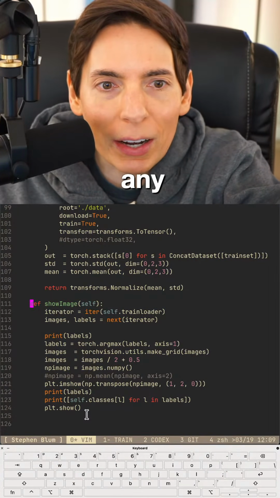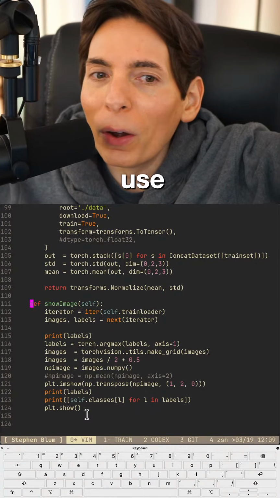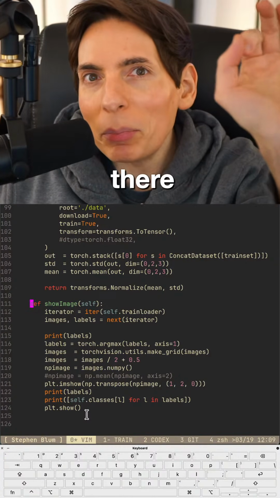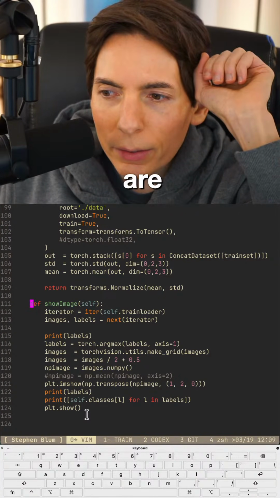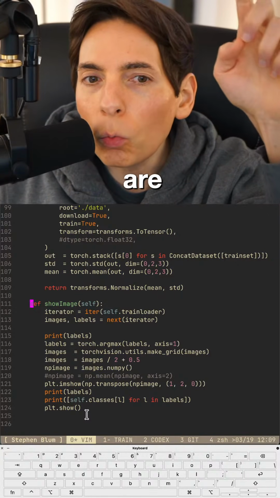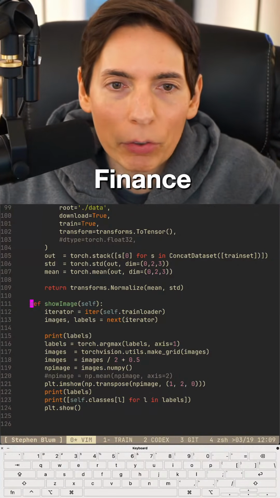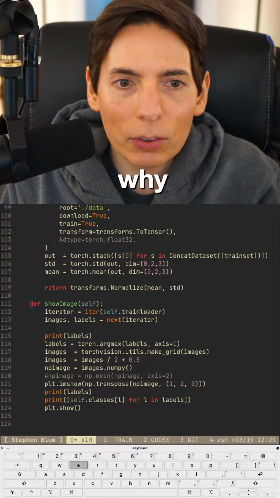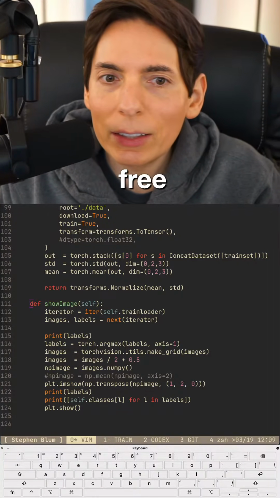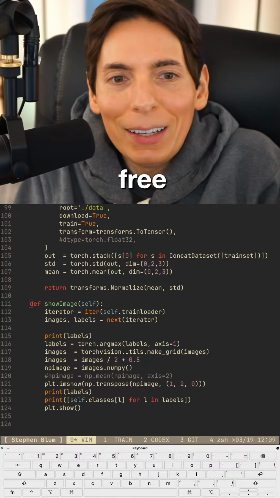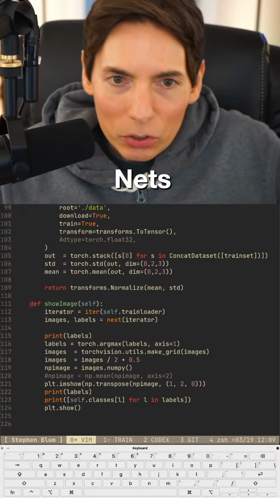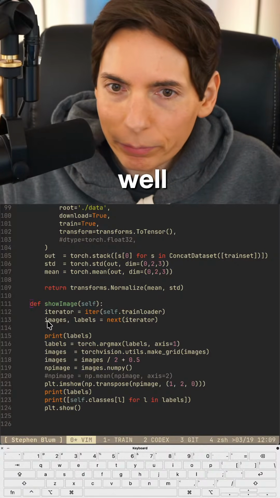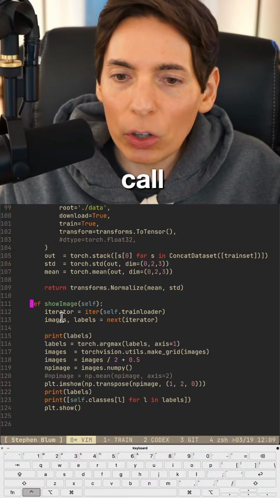Are there any free finance APIs to use? Oh, hey, Mohammed, are there finance APIs that you can use for free? What are there? I use Y Finance. Have you heard of Y Finance? Most of them are costly. How about Y Finance equals free? It's free. It's so free. Y Finance. It's on Python and JavaScript if you want it on JavaScript as well. So just go pip install Y Finance.